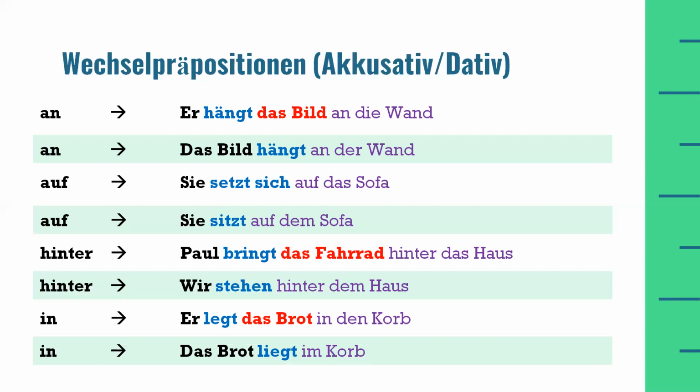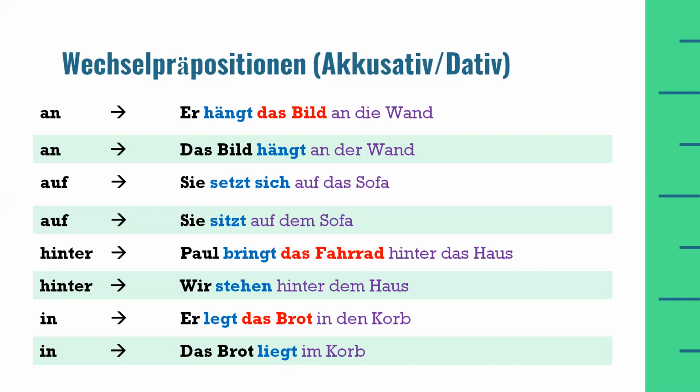And if I ask a question with the W question word wohin, I will ask wohin legt er das Brot? And in the answer, I have to use legt das Brot in den Korb. So if I ask the question with the W question word wo, I will ask wo liegt das Brot?